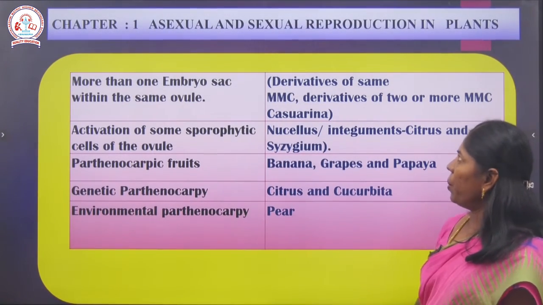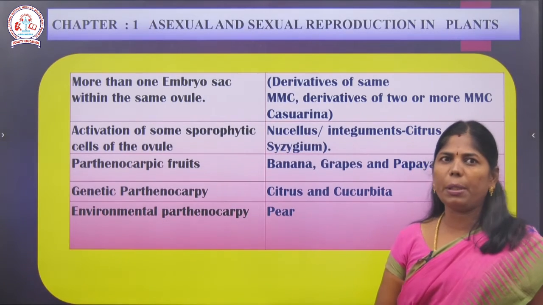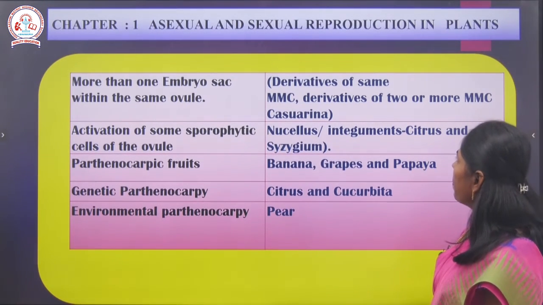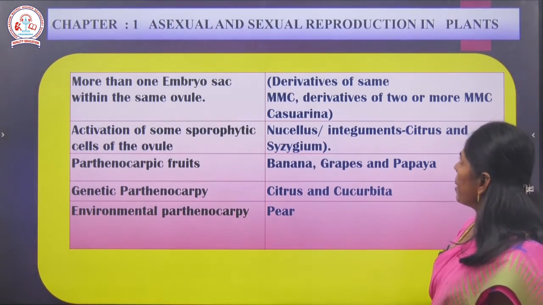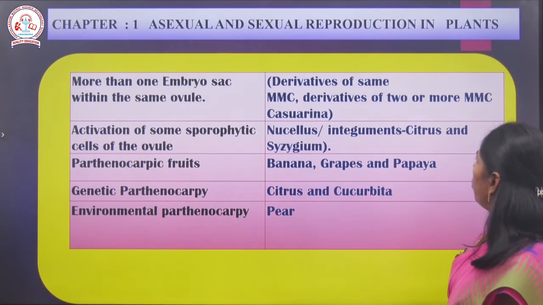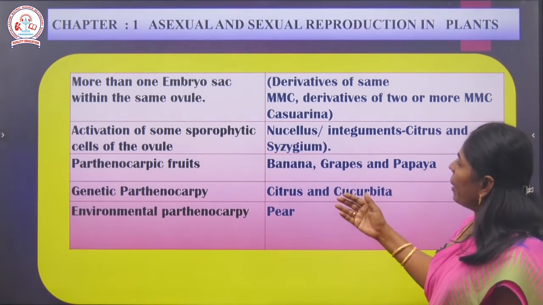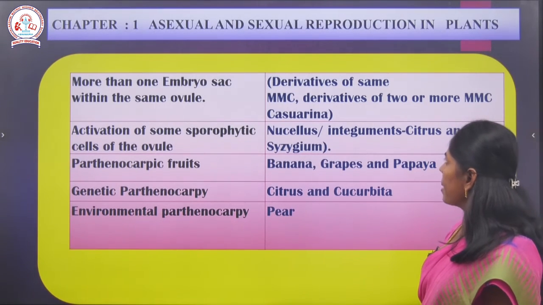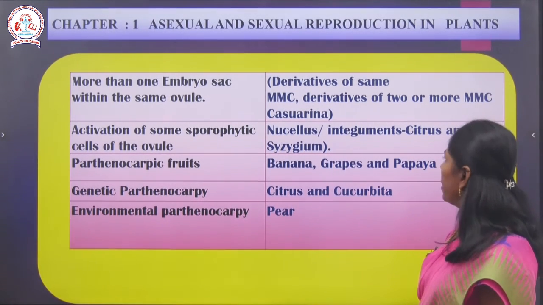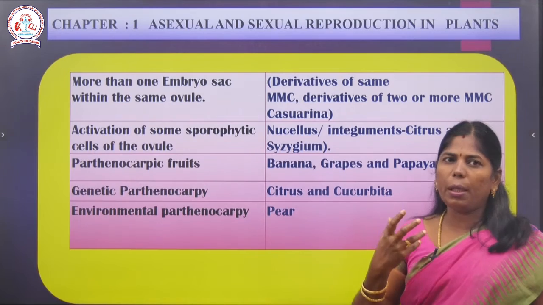More than one embryo within the same ovule. Example: derivatives of the same MMC. MMC, the megaspore mother cell, is formed. Derivatives of two or more MMCs, as in Casuarina, and activation of some sporophytic cells of the ovule, like nucellus and integument, as in Citrus; these also form embryos.